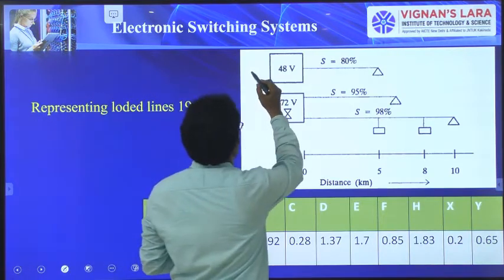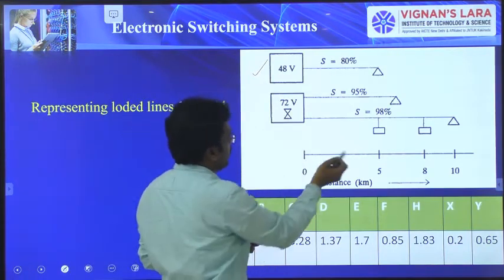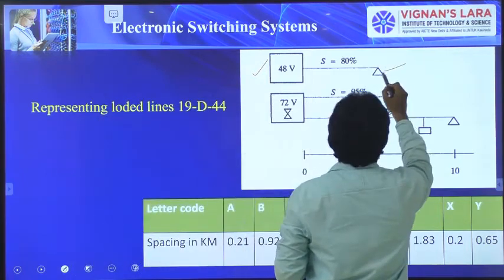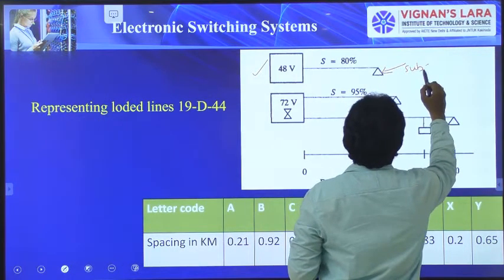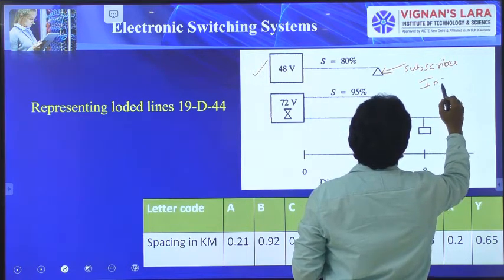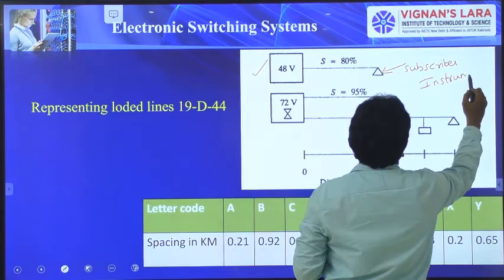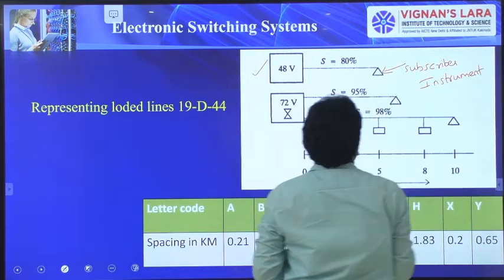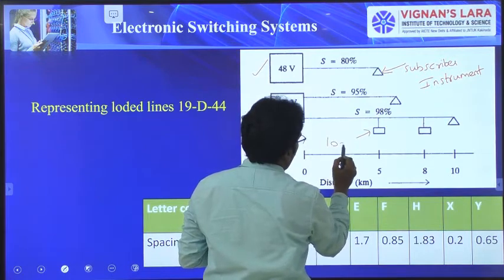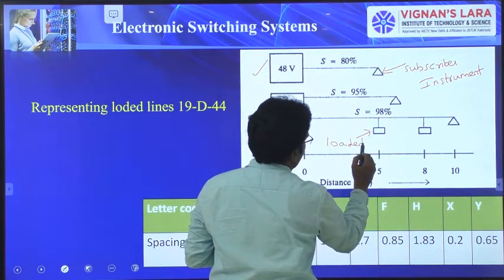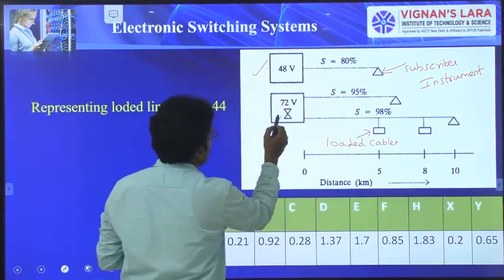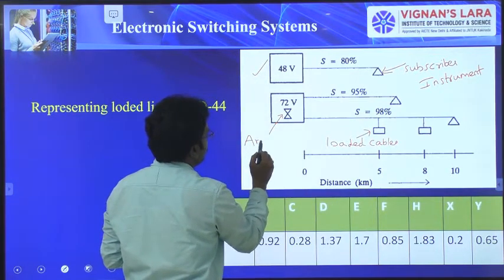Here you can see some symbols. This symbol refers to the subscriber instrument, and this symbol refers to the loaded cables, and this symbol refers to the amplifiers.